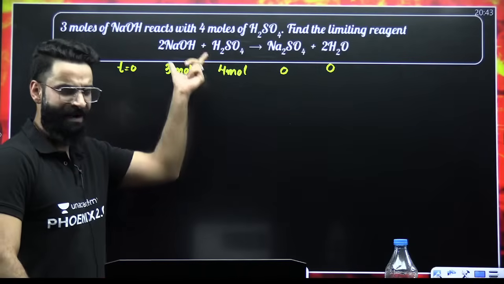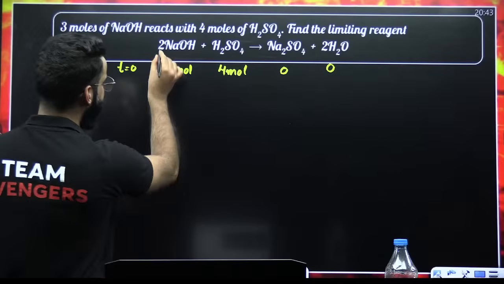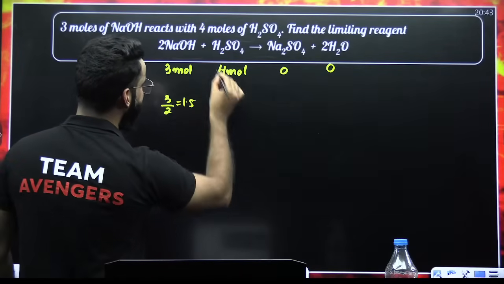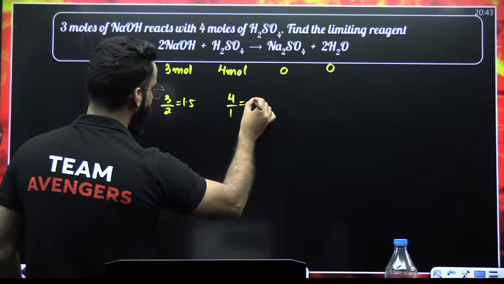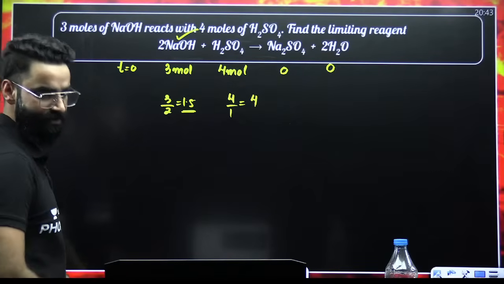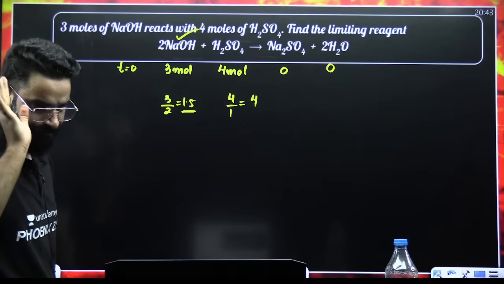Given moles divided by respective stoichiometric coefficient. So 3 divided by 2 is equal to 1.5. Similarly, 4 divided by 1 is equal to 4. Which one is getting the lesser value? This is the lesser value. The one that got the lesser value is the limiting reagent. NaOH is my limiting reagent here. Simple.